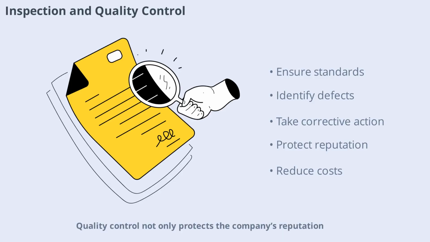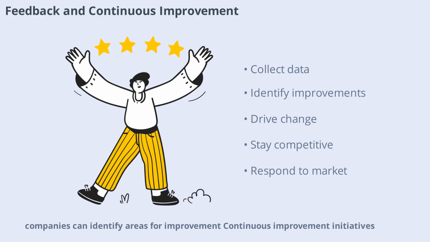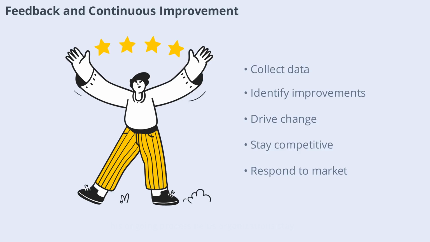Quality control not only protects the company's reputation, but also reduces costs associated with rework or returns. Feedback mechanisms are crucial for continuous improvement in production planning and control. By collecting data on performance, quality, and efficiency, companies can identify areas for improvement. Continuous improvement initiatives such as lean manufacturing or Six Sigma rely on feedback to drive positive change. This ongoing process helps organizations stay competitive and responsive to market demands.